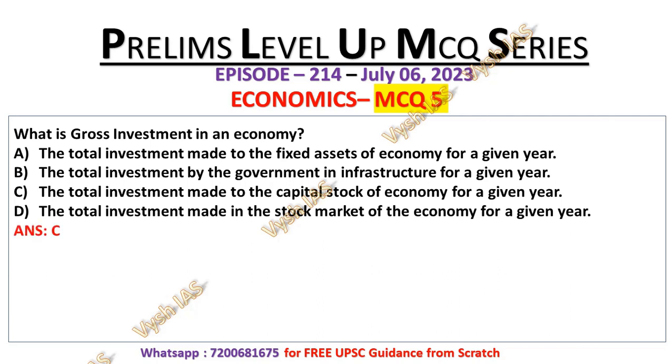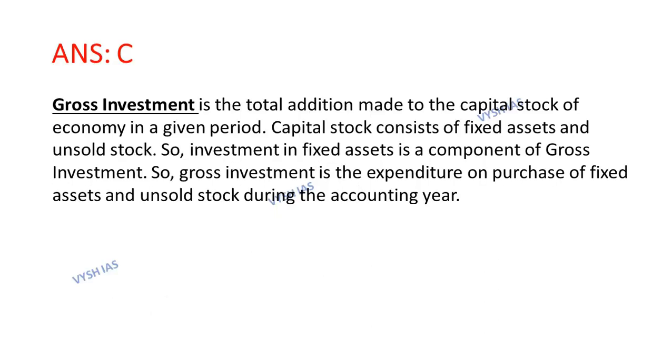So its correct answer will be option number C, that is the gross investment is nothing but the total investment made to the capital stock of an economy for a given year. And here is also the explanation: the gross investment is the total addition made to the capital stock of an economy in a given period. Capital stock consists of fixed assets and unsold stocks. So investment in fixed assets is a component of gross investment. So gross investment is the expenditure on purchase of fixed assets and unsold stocks during the accounting year.